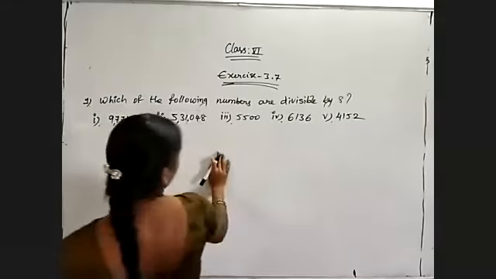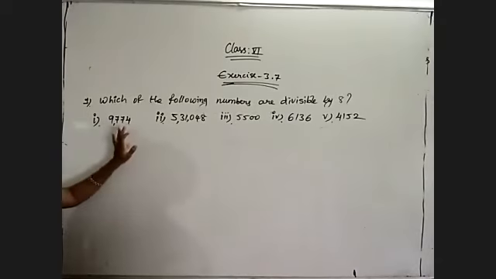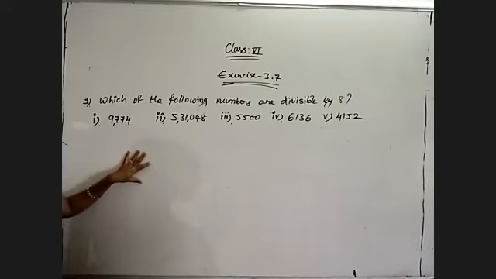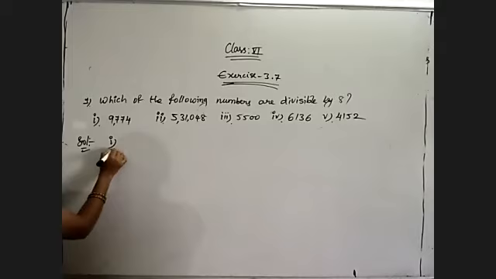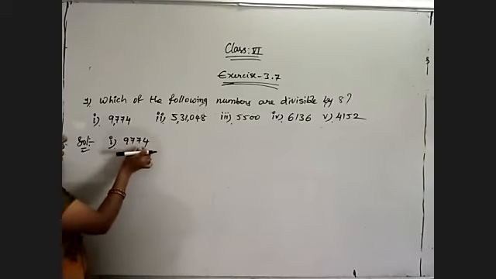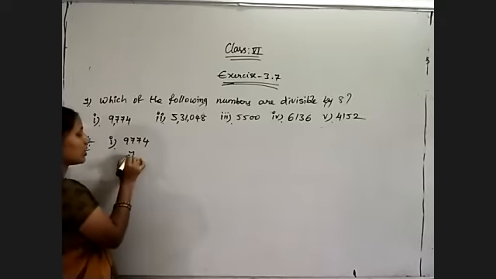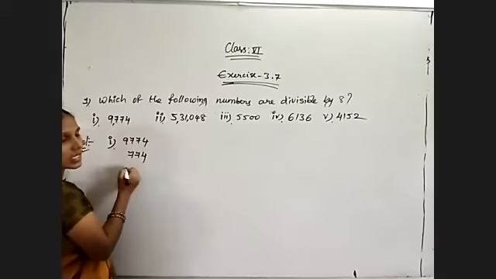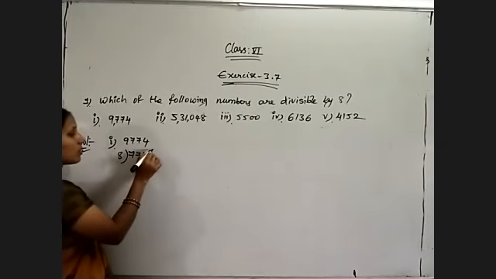What is the divisibility rule of 8? If the last 3 digits are divisible by 8, then the complete number is divisible by 8. So check whether the last 3 digits are divisible by 8 or not. For the first question, the last 3 digits, 774, we must check whether divisible by 8 or not.